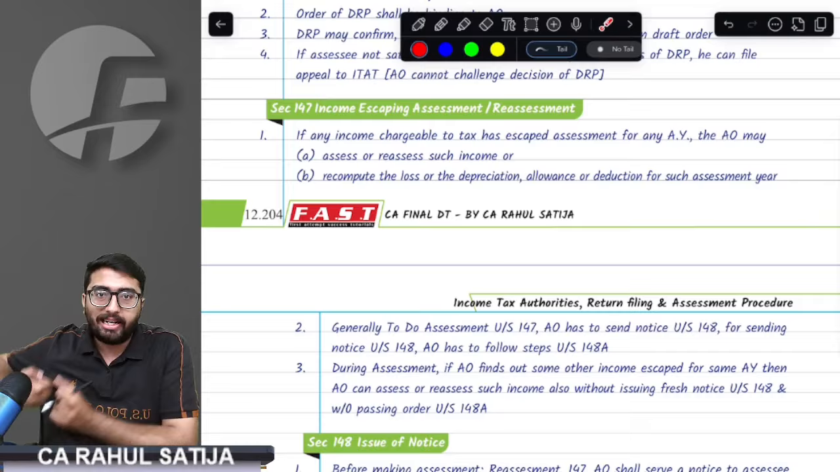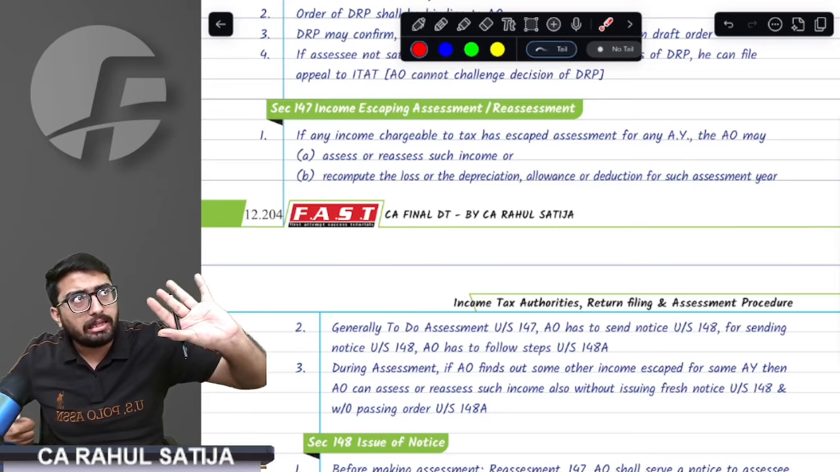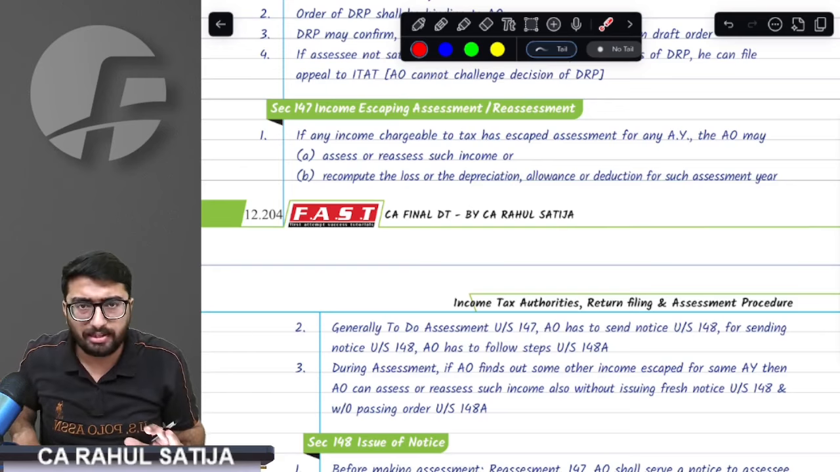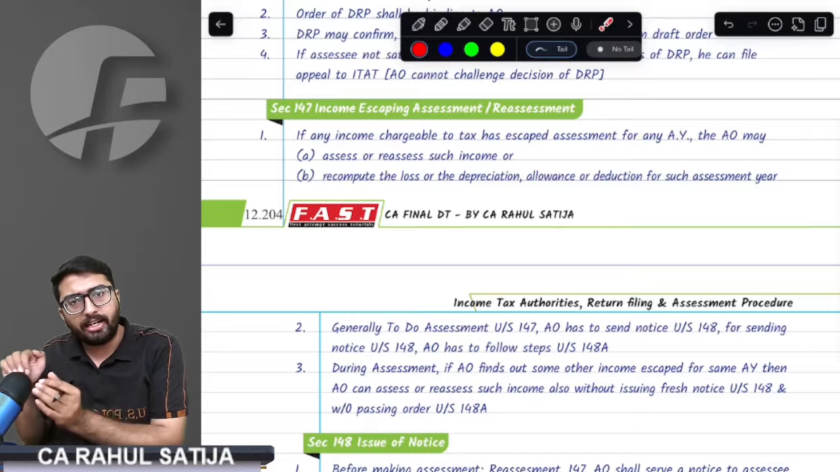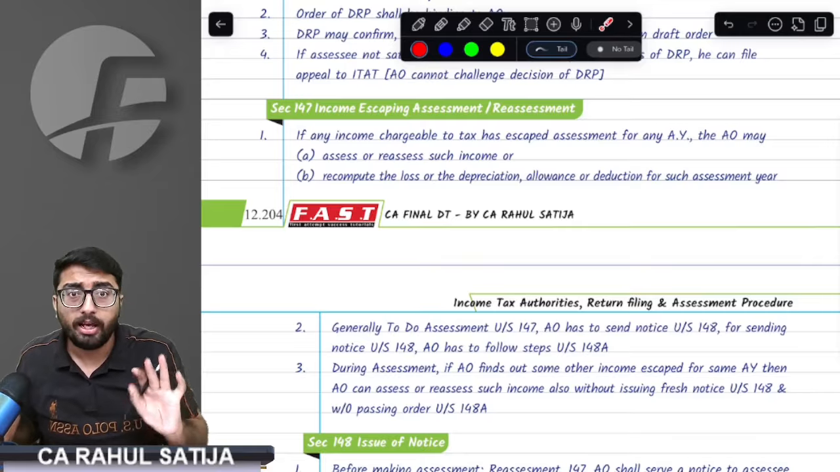For example, assessment was already done under scrutiny. Again, some income is found. Then income escaping assessment can be done again. Therefore, it is called reassessment. So if assessment is already done under any section, income escaping assessment can be done again.